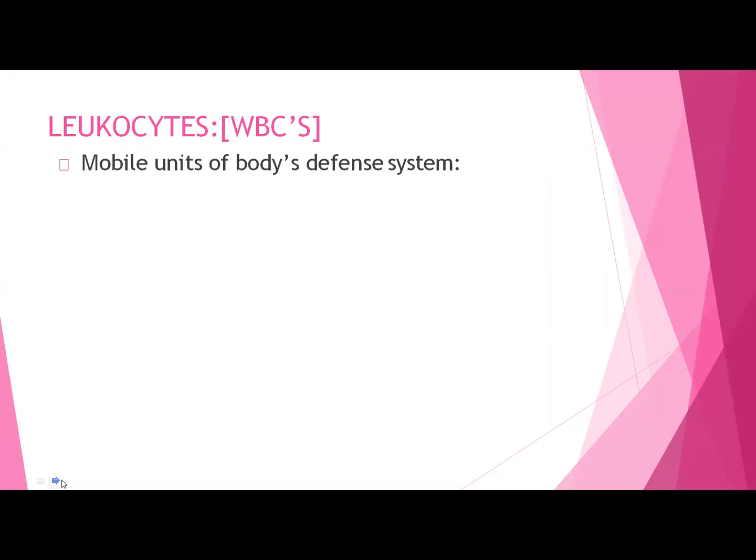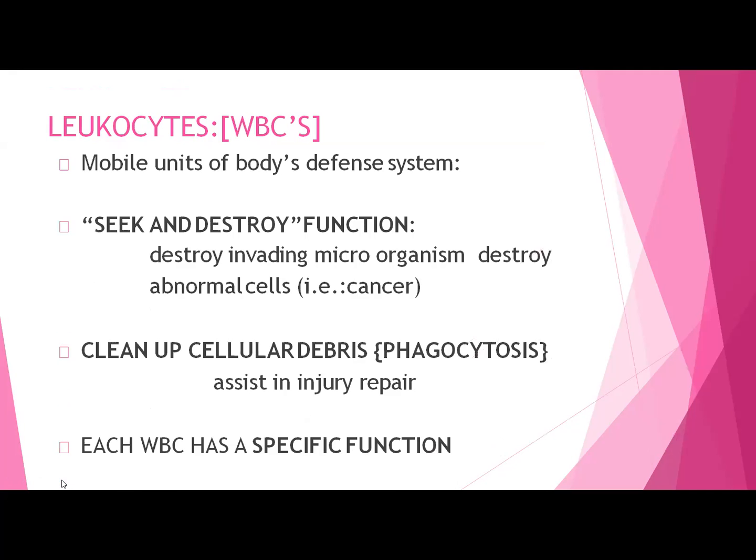Now these leukocytes are known as mobile units of the body's defense system, and how they are going to do this function is that as they are mobile, they will seek that particular point where they are required, and then they will try to destroy the invading microorganism. So generally the abnormal cells will be destroyed, and they will try to clean up the cellular debris also by the process of phagocytosis, and due to this function they are assisting in the repair of the injury. Each WBC will be having a specific function.